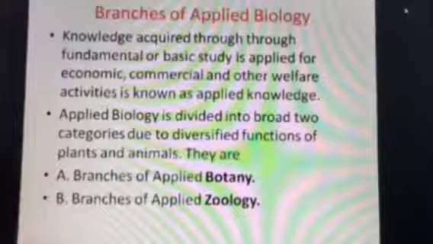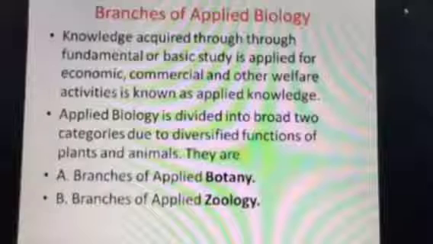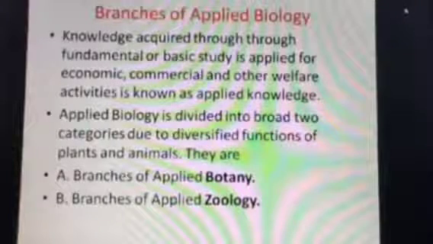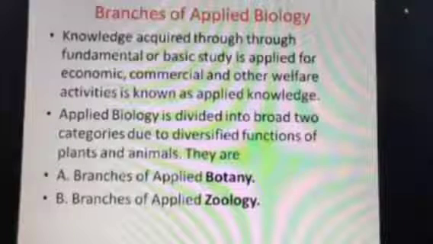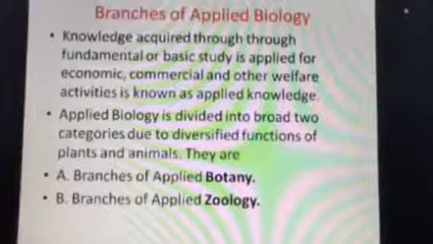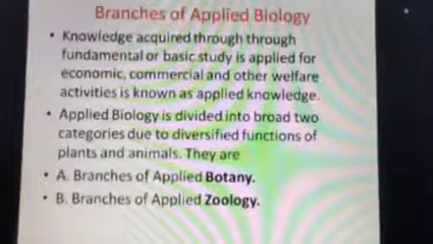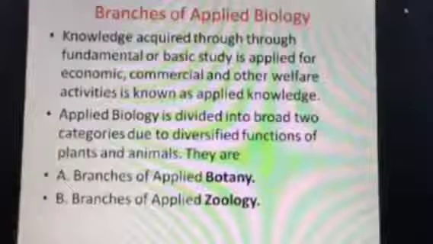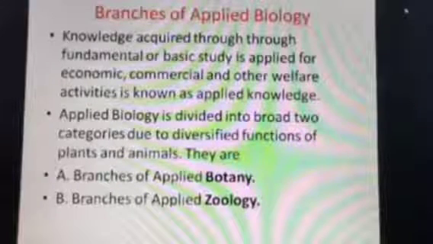So the knowledge acquired through fundamental or basic study is applied for economic, commercial, and other welfare. Welfare means day-to-day activities, and this is known as applied knowledge or applied biology.